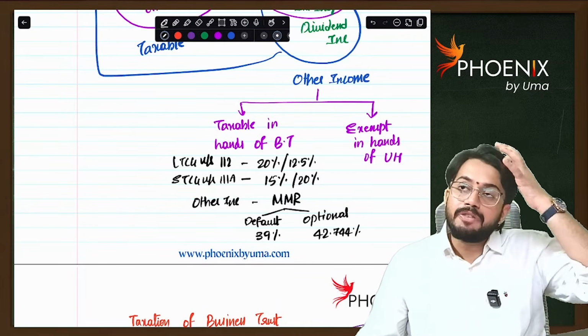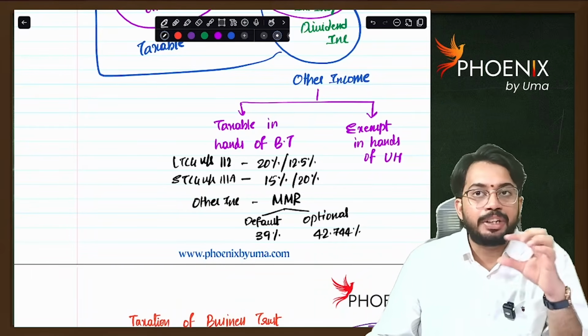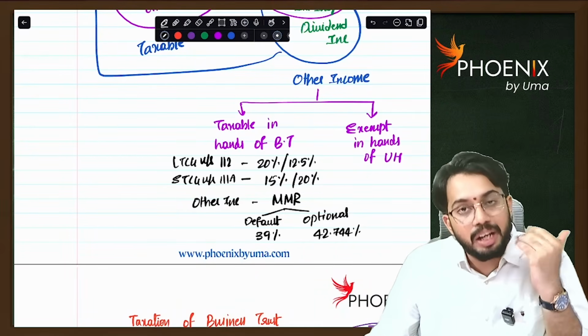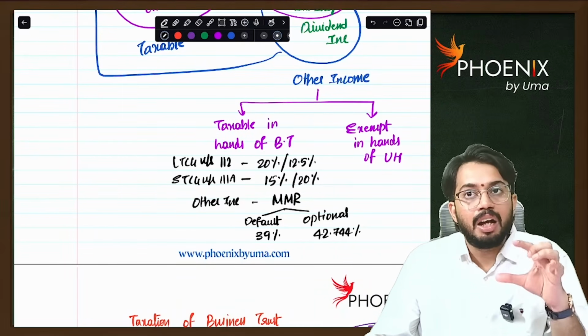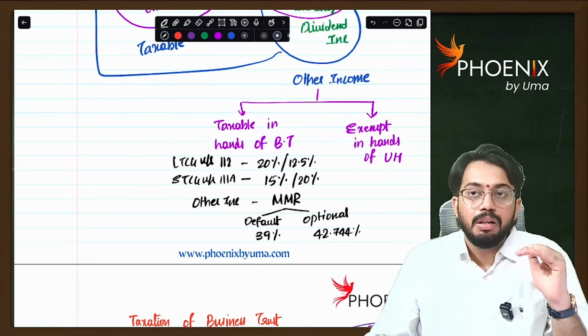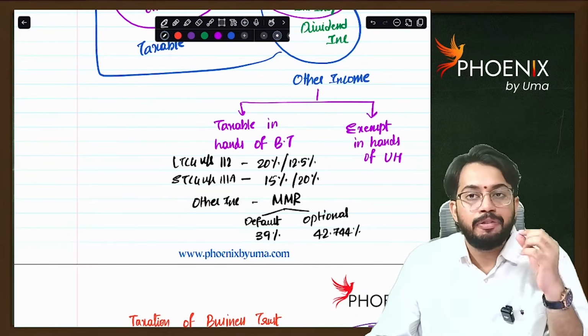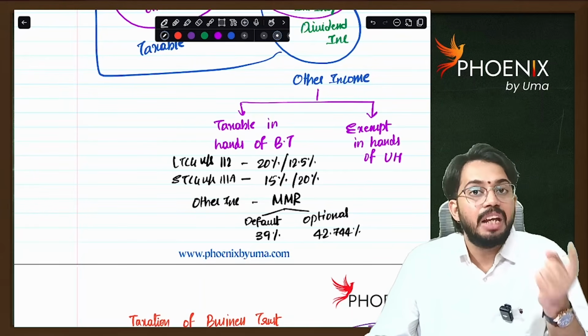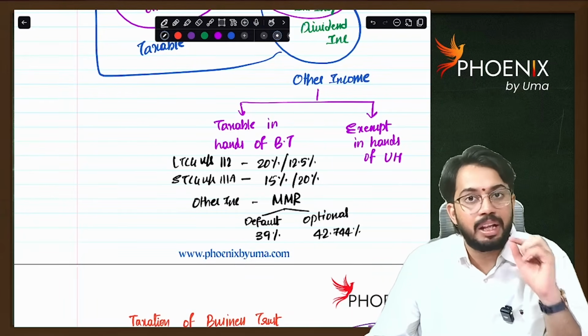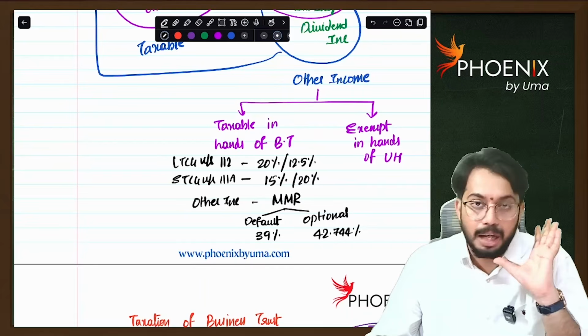Sir, section 112A was not given in the section. No clarity was given with regard to section 112A. If you take rigid interpretation, even long-term capital gain under section 112A is also taxable at maximum marginal rate.